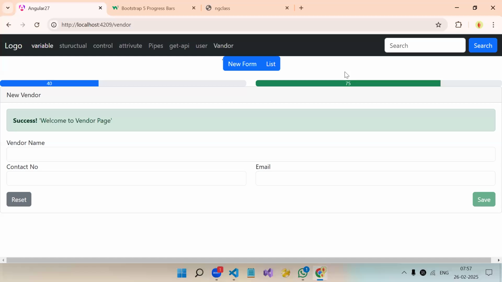Now, do we need any output in this progress bar component? Is there any need of output?